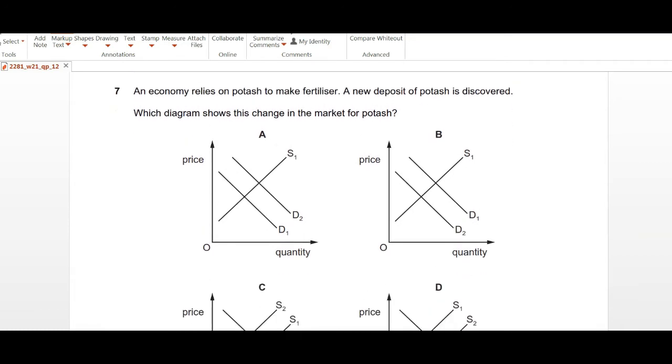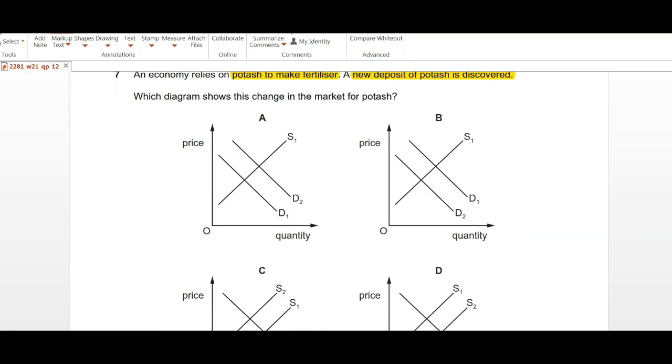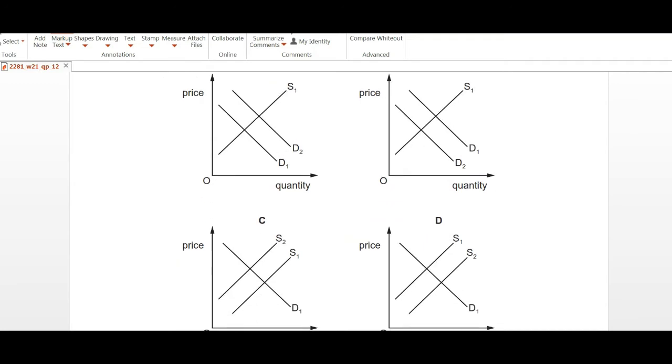Question number 7: the economy relies on potash to make fertilizer. A new deposit of potash is discovered. So like this is a natural resource to use for making fertilizer. A new deposit of potash is discovered. Which diagram shows the change in market for potash? Now when you're getting a new deposit, that means that the supply will be increasing and supply will be moving outwards. Now there's only one diagram that is showing supply going outwards, and this is shown by S1 being the original and S2 being the new one.